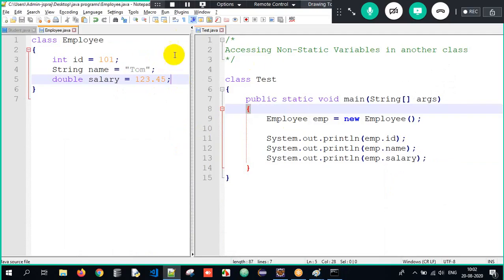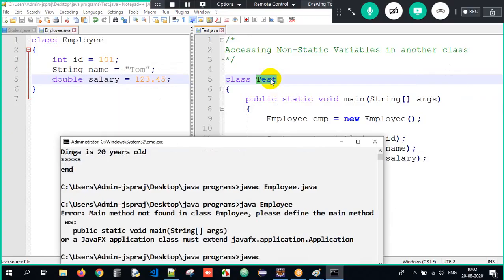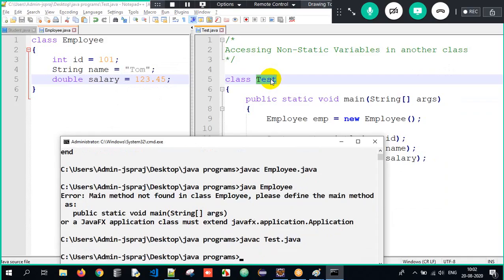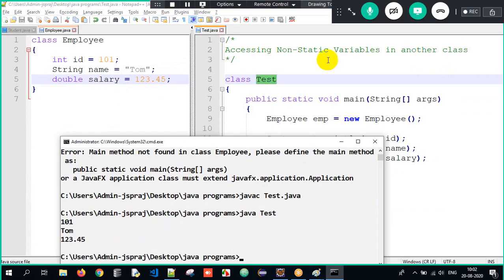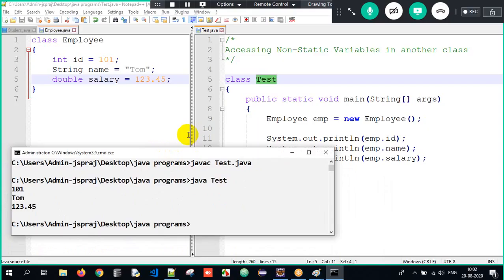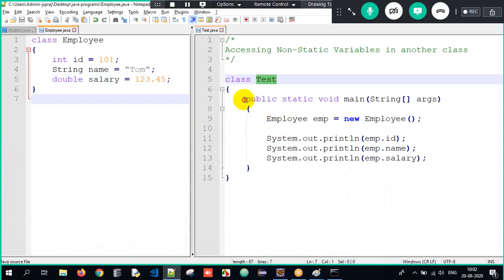I am making use of multiple classes over here. In order to execute, I have to execute the class which has the main method, that is the Test class. So I have to compile the Test class. When I compile and interpret the Test class, look at the output. Did I get the expected output? Yes. The reason is that the main method is where execution always starts from, and the main method is present in the Test class. So you need to always compile and interpret the Test class.